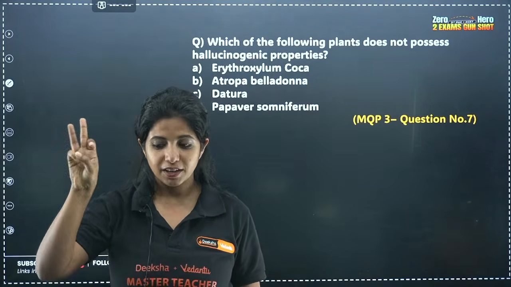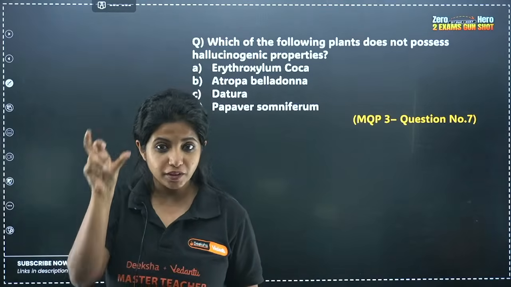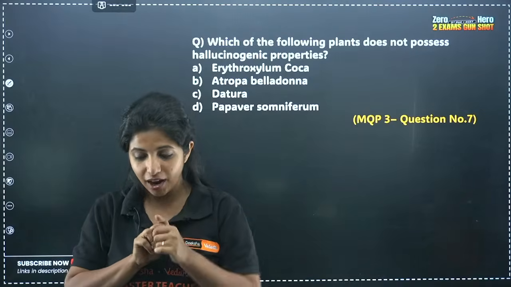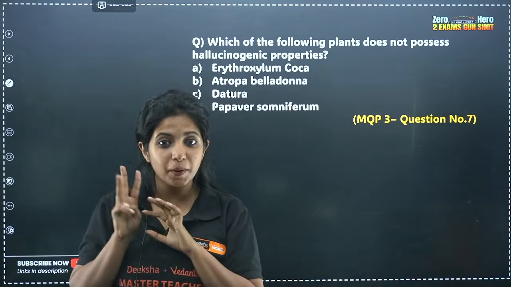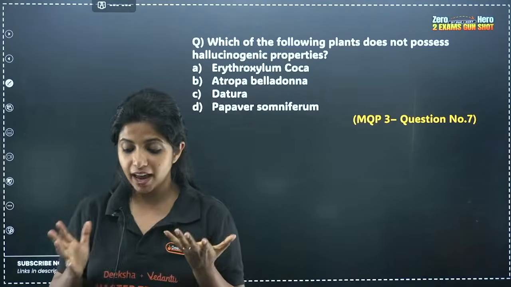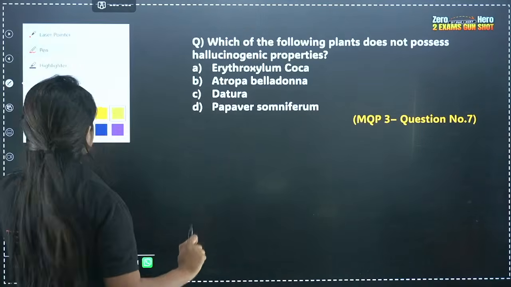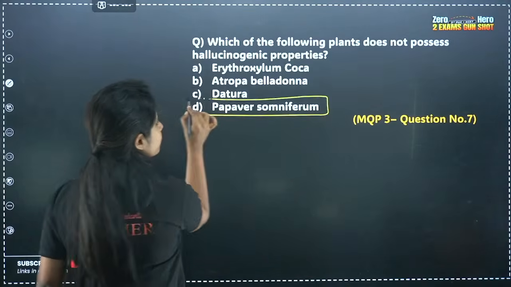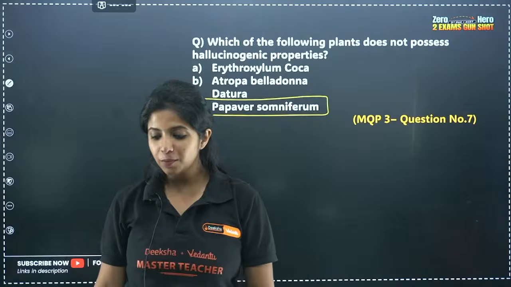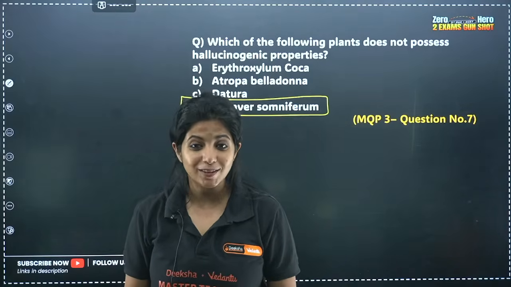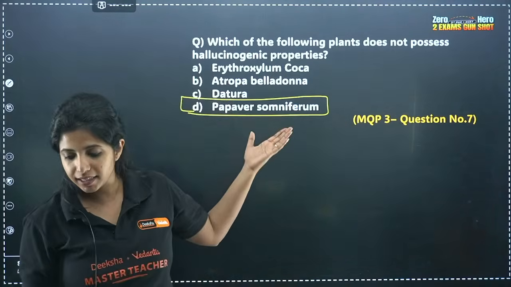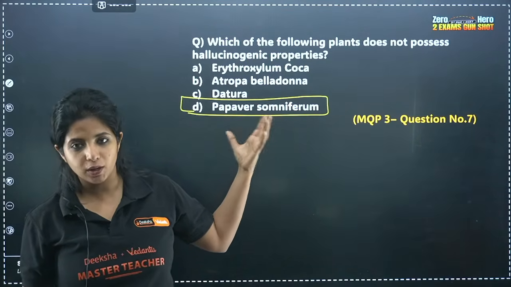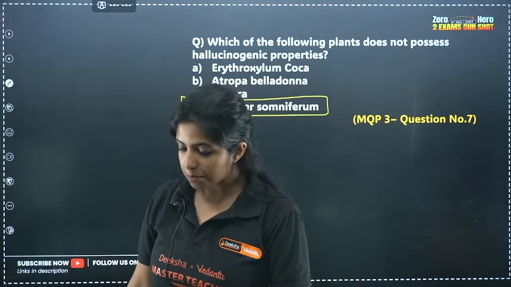Erythroxylum coca. One is the picture that we saw of the funnel-shaped flower. Remember? It was datura. And the third one was Atropa belladonna. They were all causing hallucination. One among them is not going to cause it, and that is what? Papaver somniferum, opium poppy, it does not cause hallucination. Morphine and heroin are produced with the help of this plant. So your answer is going to be D, not B.